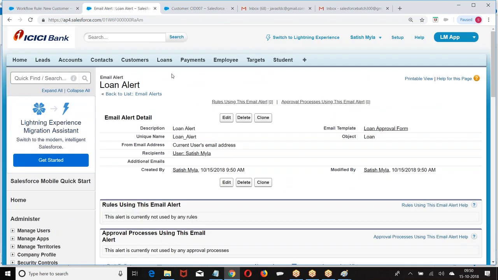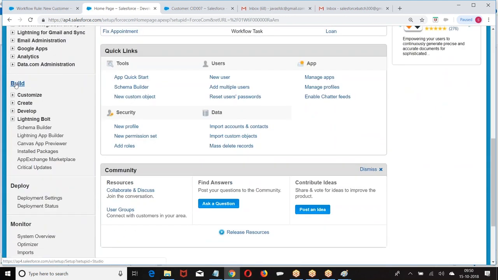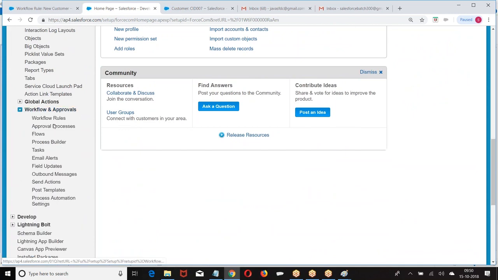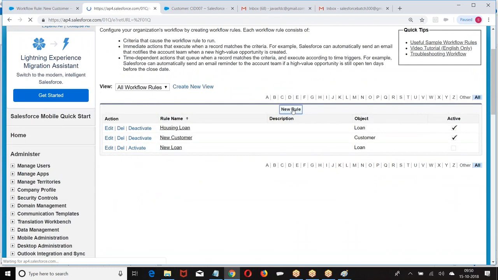Now I am going to design the workflow rule. Previously, at the time of creating a workflow rule, I was designing the email alert. Here, I already created an email alert. I am going to add it to the existing workflow rule. So setup, build, create, workflows and approvals, workflows. New workflow rule.